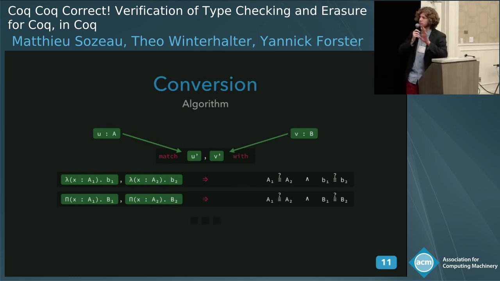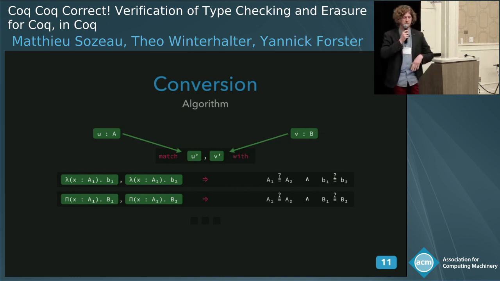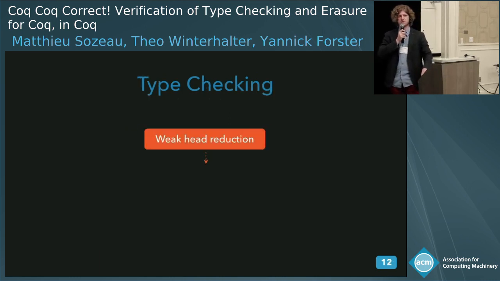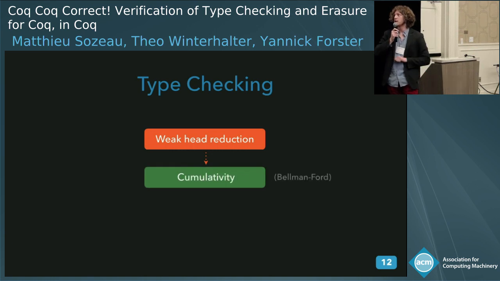So there are actually some more tricks. This is a very simplified presentation, and for the termination of the algorithm, we need 5 different orders that are connected together with a dependent lexicographical order modulo some bisimulation. So it's a bit complicated, but it works. So we have weak head reduction. From it, we derive conversion. We actually derive cumulativity, but I won't go into the detail.